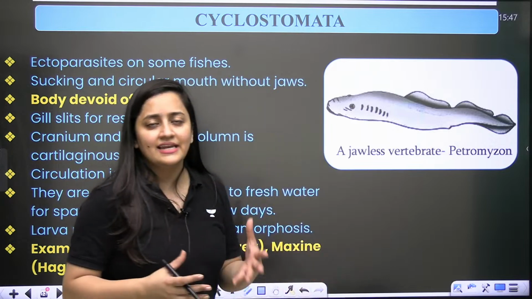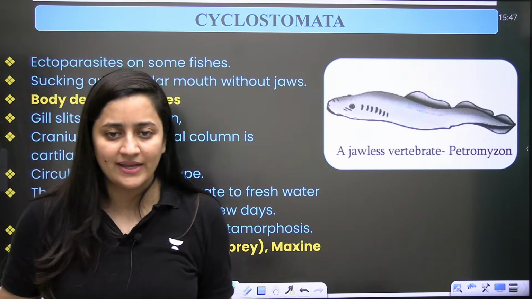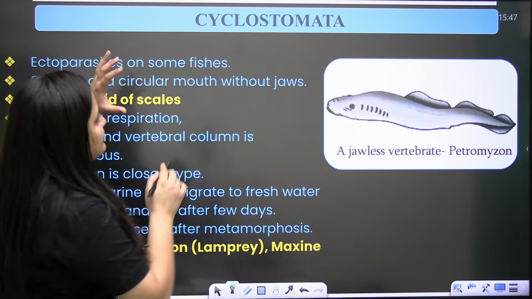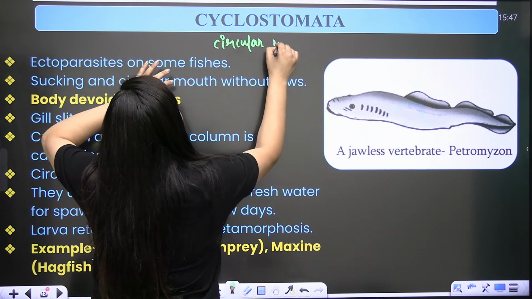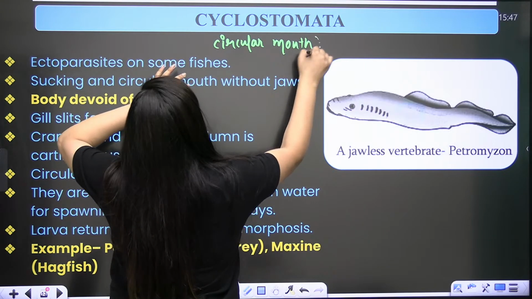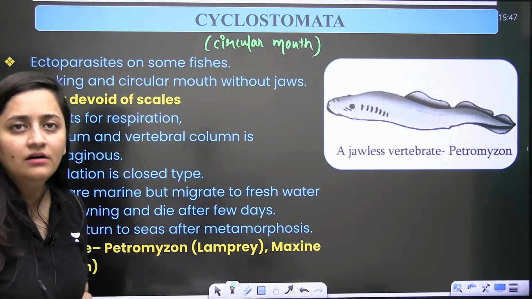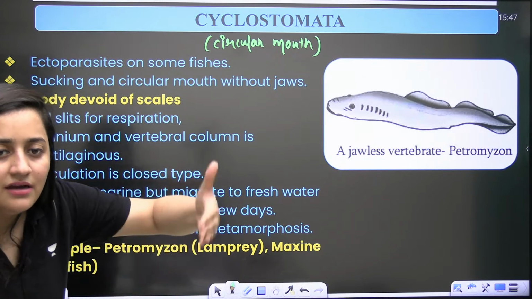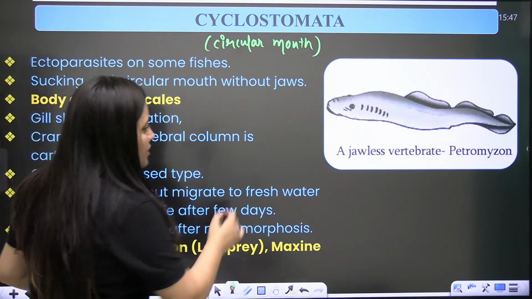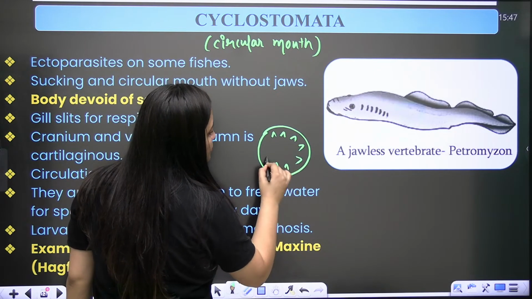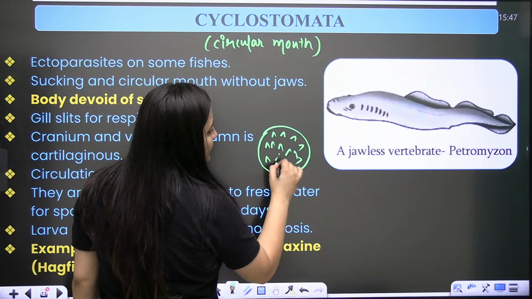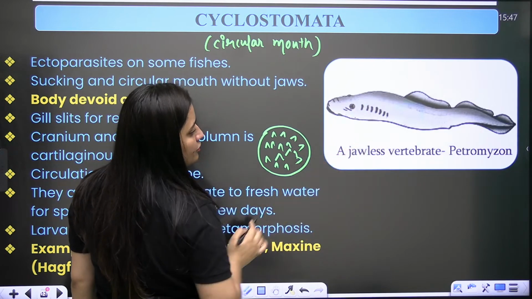Let's, without wasting any time, revise it very quickly. So Cyclostomata, cyclo means circular. So what you people are going to get here? You will get the circular mouth here, having small teeth like this. They do not have proper paired fins, if you will see.